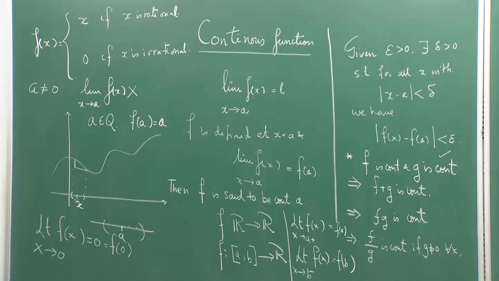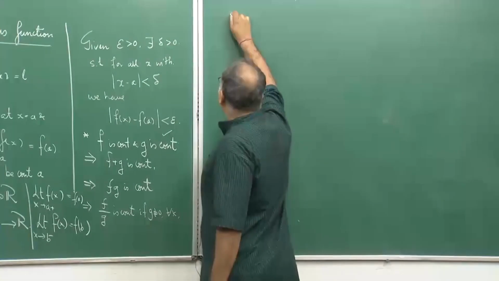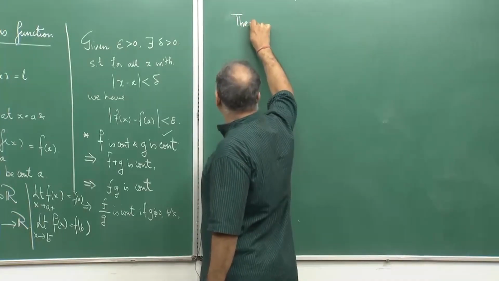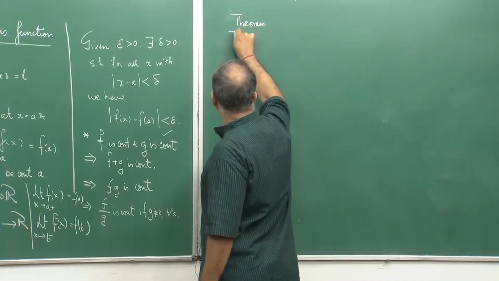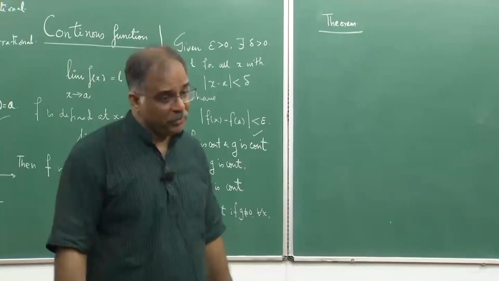So, these ideas which are there in calculus or analysis, if you want to call it that for a moment, are so ingrained in the mathematical psyche of mathematicians that these are the tools people want to use one after another. These are the tools people use continuously, and so we are now going to talk about a very important result which I want to write as a theorem. A theorem is the mathematician's way of telling you that he wants to state a very important result with important consequences.